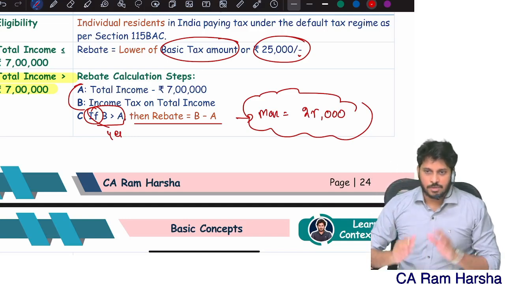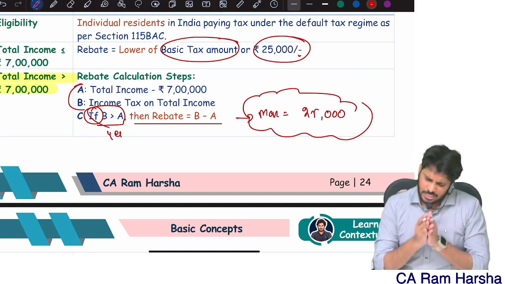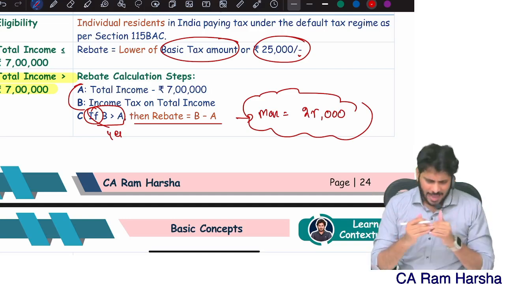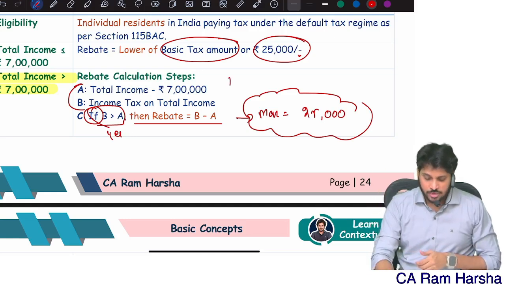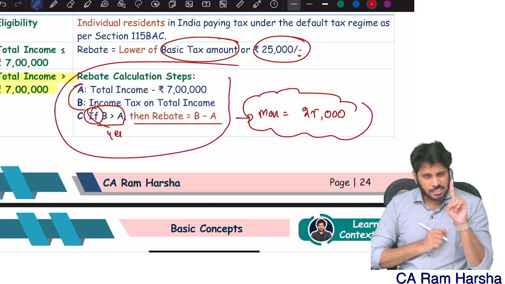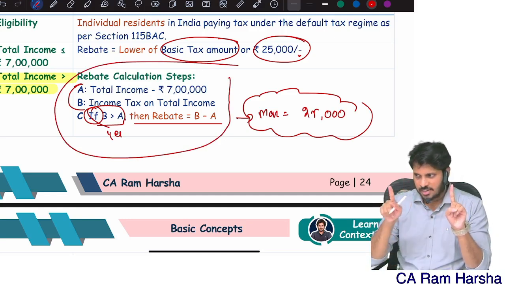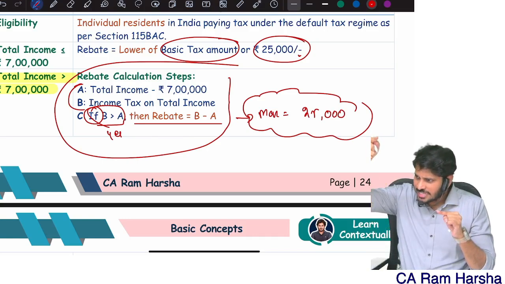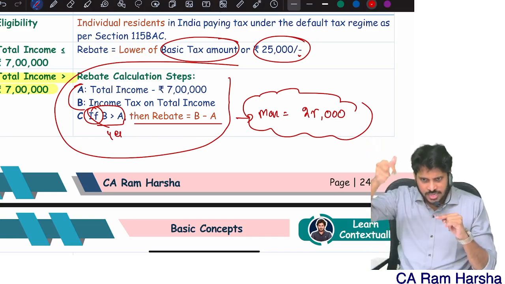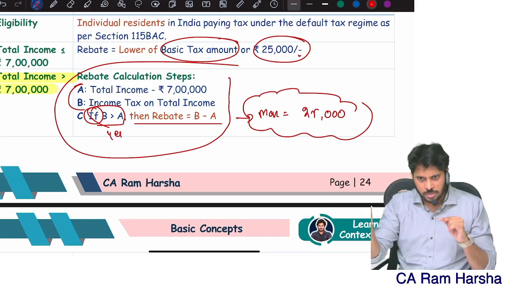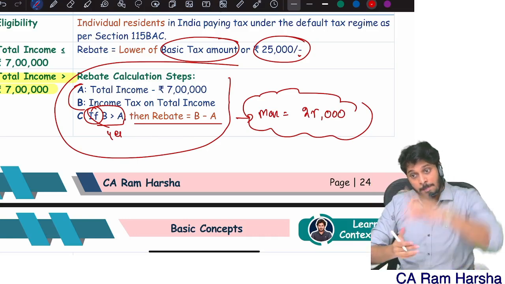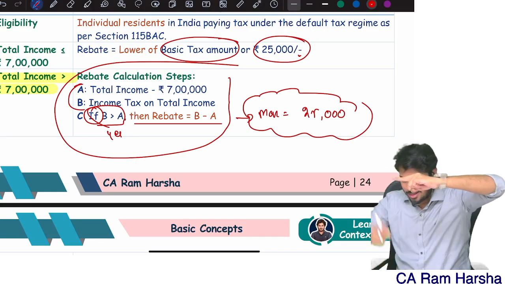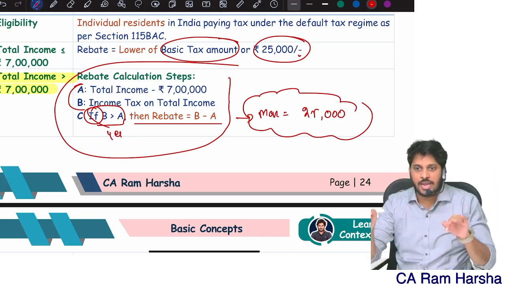Okay, very simple. Sir, my income is more than 7 lakhs. First compute tax as usual, basic tax. Add surcharge, 0. Subtotal minus rebate. Since your income is more than 7 lakhs, how to calculate rebate? These steps. First step, A, total income minus 7 lakhs. Just now you calculated tax on total income, B. B is more than A, no? Yes. Then B minus A is equal to rebate. This rebate, if it is more than 25, then restrict to 25. If it is less than 25, reduce that from the tax computation format, basic tax. Then balance tax will be there. On that you will add cess.